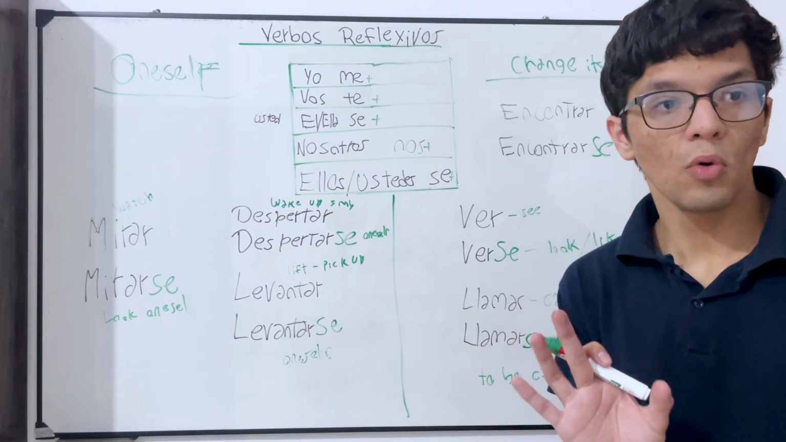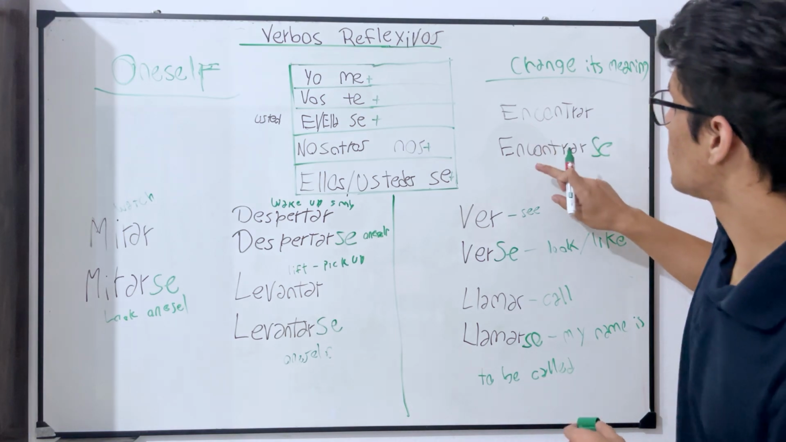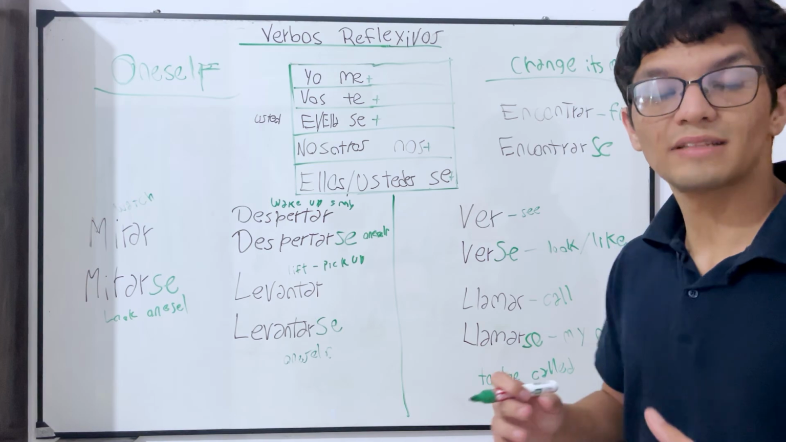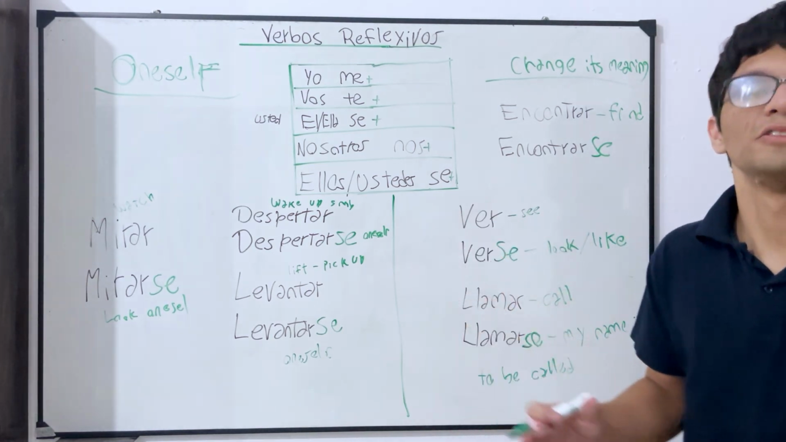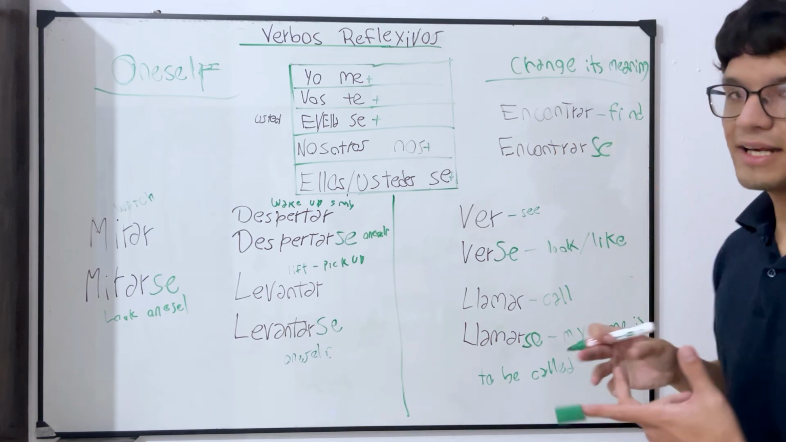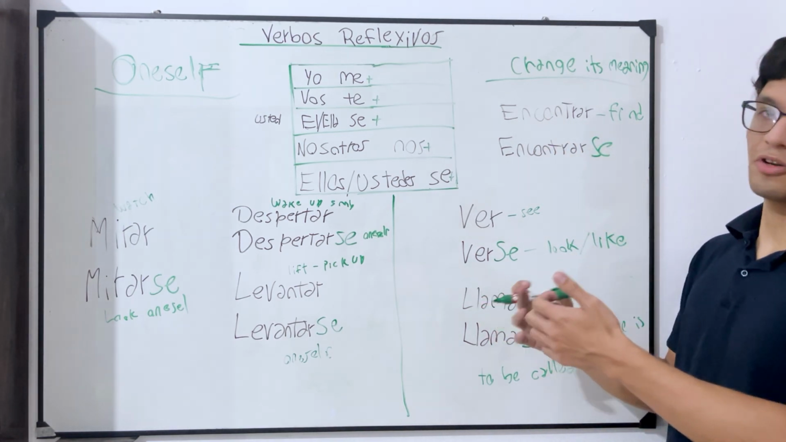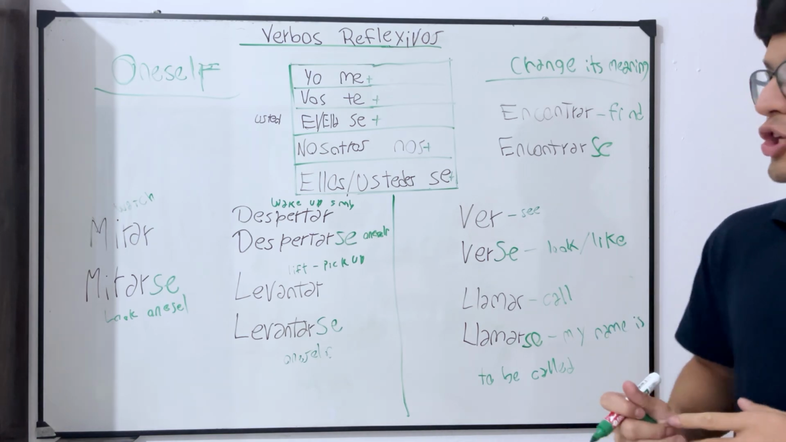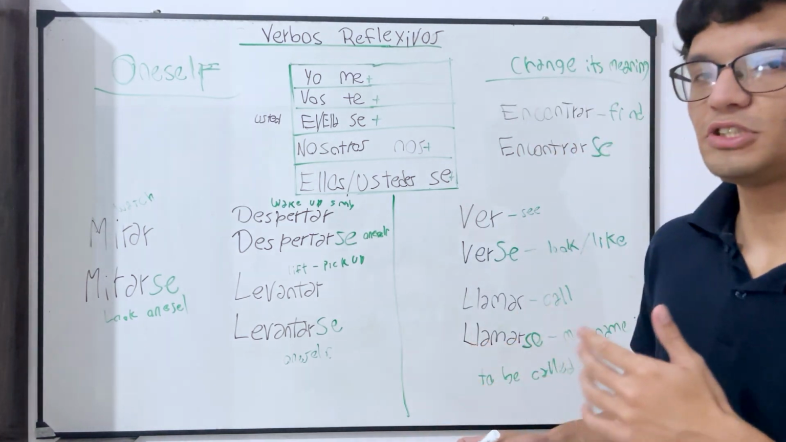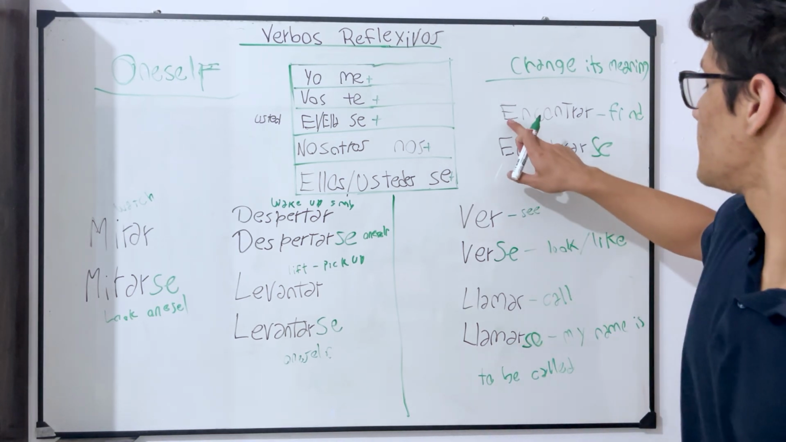And then the last two ones, this is encontrar and encontrarse. Encontrar means to find. Well, for example, I can say I found Messi on the street, in Argentina, or in Miami. You would say, yo encontré a Messi en Miami. Yo encontré a Messi en Argentina. Yo encontré este canal de YouTube. I found this YouTube channel. Okay, so this means to find.